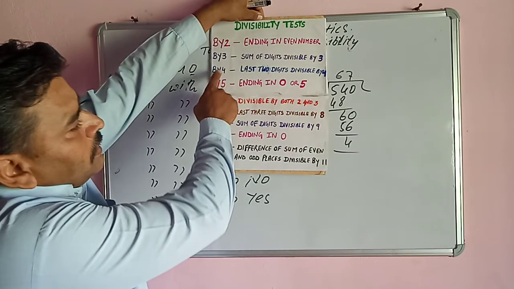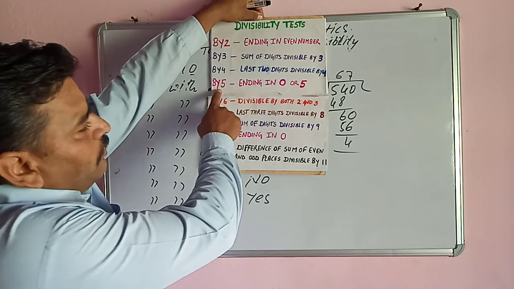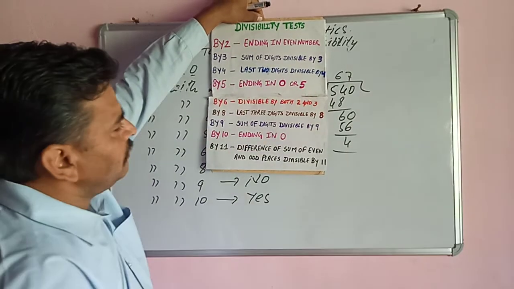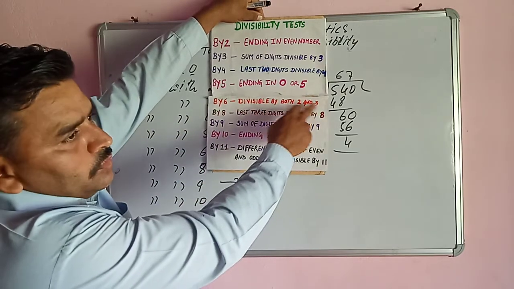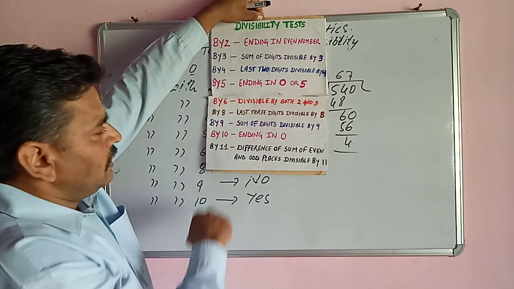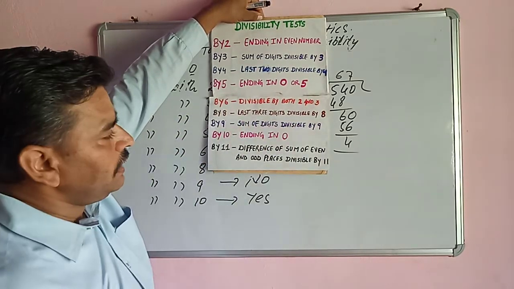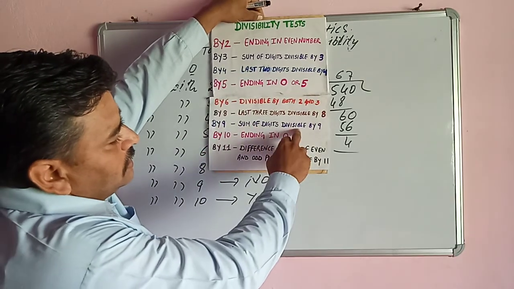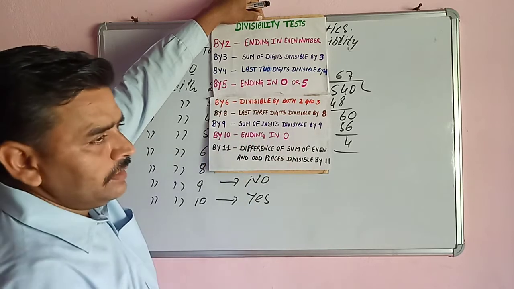Test by 4: last 2 digits divisible by 4. Next, test by 5: ending in 0 or 5, the last digit should be 0 or 5. Then test with 6: divisible by both 2 and 3, because 2 and 3 are the factors of 6. Divisible by 8: last 3 digits divisible by 8. Test with 9: sum of the digits divisible by 9. And test with 10: ending in 0.